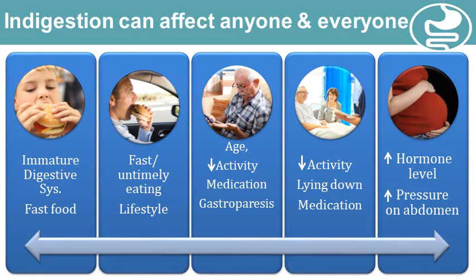Whereas in elderly patients, and elderly diabetic patients, age is the prominent factor which leads to insufficiency of digestive enzymes. Then these elderly populations are taking various medications which put a hurdle in the process of digestion, and in the elderly population there is a lack of physical activity.